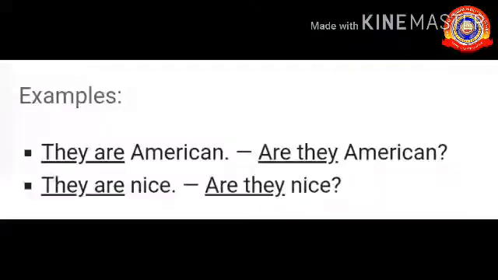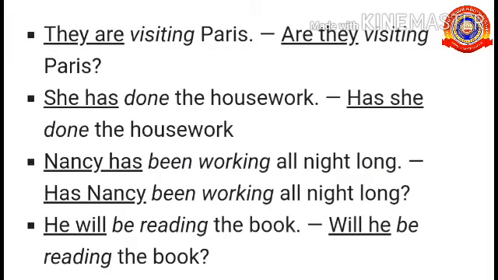Let's see how to do it. Example, they are Americans. So, how will you ask a question there? Are they? They are nice. So, the question will be, are they nice? They are visiting Paris. It will be changed to, are they visiting Paris? She has done the homework. Will change into, has she? Nancy has. Will change to, has Nancy.